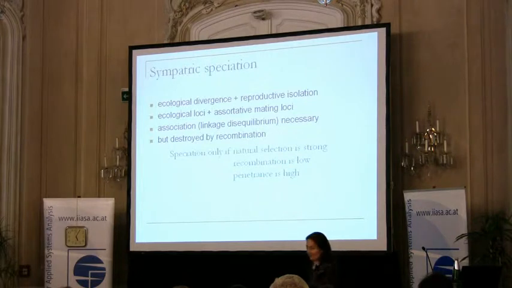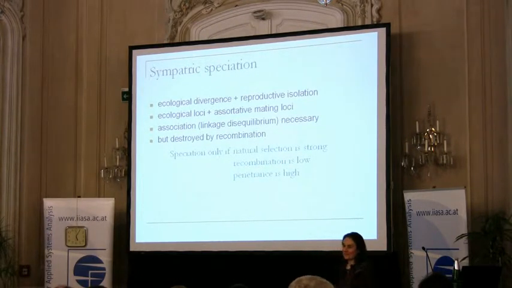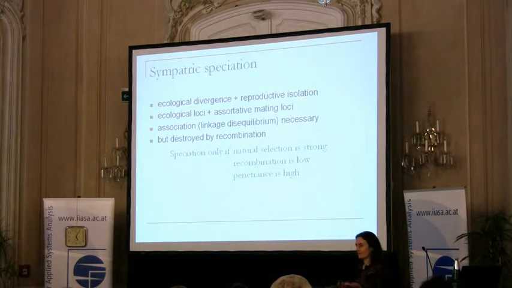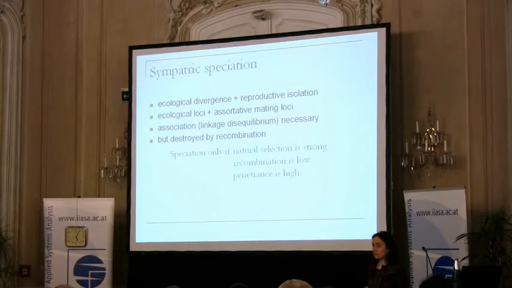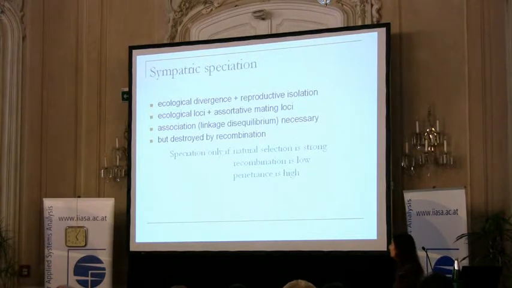Let me start with something everybody knows: that speciation, non-allopatric speciation, or let's say for simplicity, sympatric speciation, needs ecological divergence coupled with reproductive isolation. So classic models, I mean models in the 70s and 80s, modeled this situation by assuming that there are separate loci controlling an ecological trait and controlling a mating process, something like assortative mating.